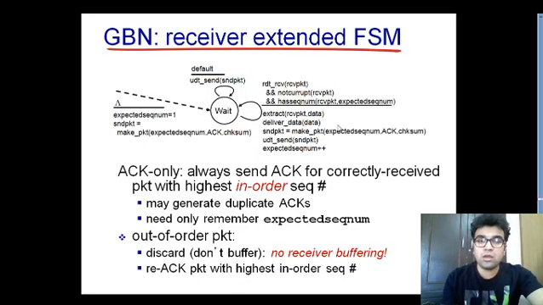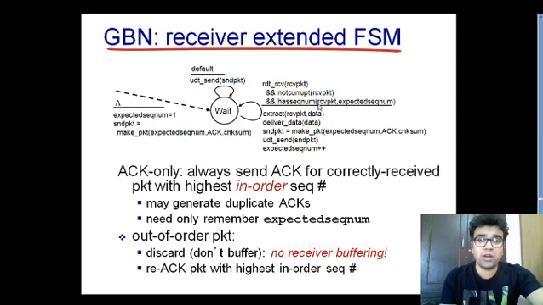Here you see the receiver of the go back n protocol, and let's try to understand this particular code. Once your receiver receives a packet which is not corrupted, you can see over here, and has a sequence number which is expected by this particular waiting state.